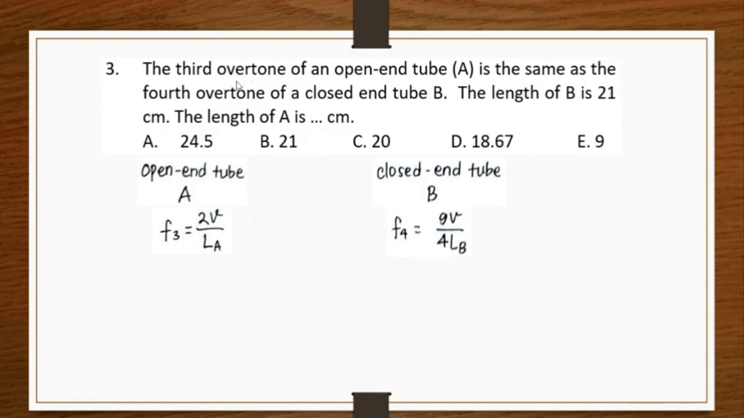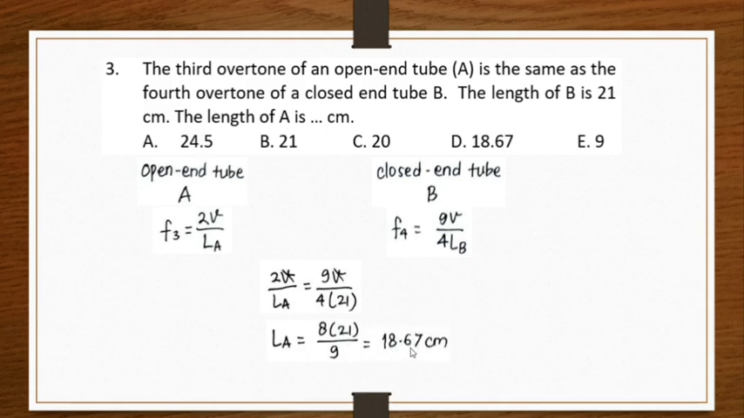And it is stated that they are the same. The frequency of the third overtone and the fourth overtone is the same. So 2V over LA equals 9V over 4 multiplied by LB. LB is 21 centimeters. We can cross V out because V here is the speed of sound in air. It travels in air inside the air columns. So we can calculate the length of A, which is 8 times 21 divided by 9. It will be equal to 18.67 centimeters. And the answer is D.